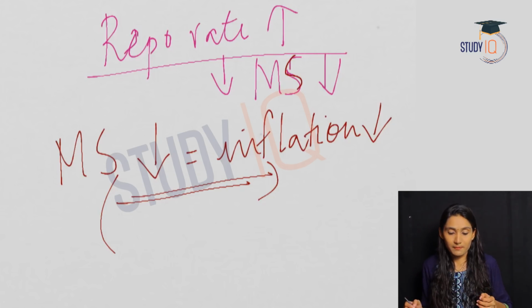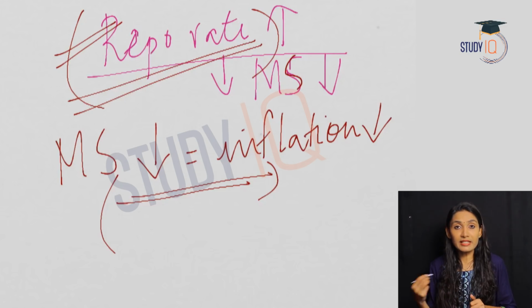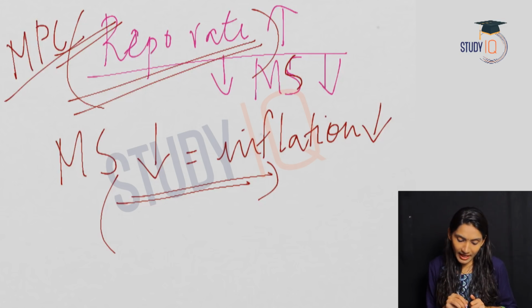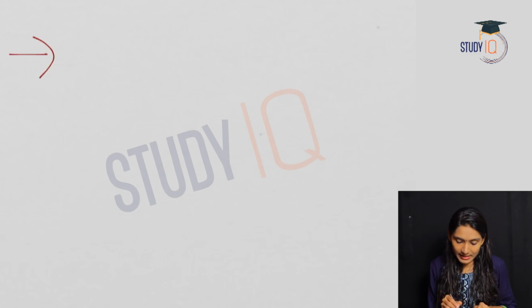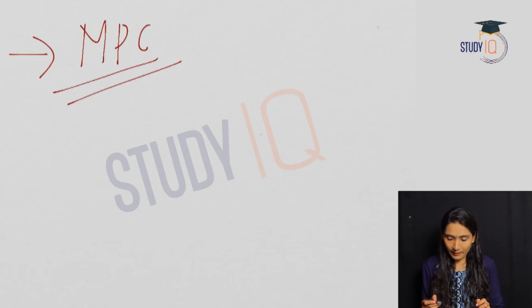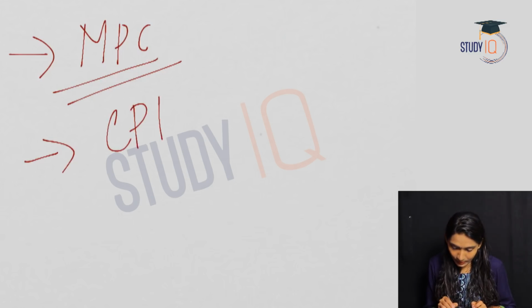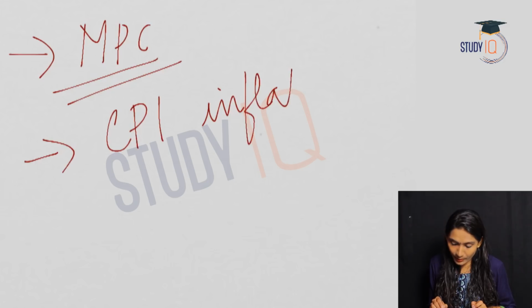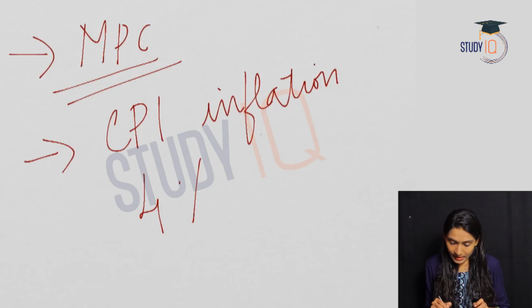And who has taken this decision? The monetary policy decision of increasing the repo rate has been taken by the MPC, or the Monetary Policy Committee. That also you should remember. And according to the MPC, the decision on increasing the repo rate was taken to achieve the medium-term target of controlling CPI inflation, Consumer Price Index inflation, and the target of the MPC is 4% plus or minus 2.